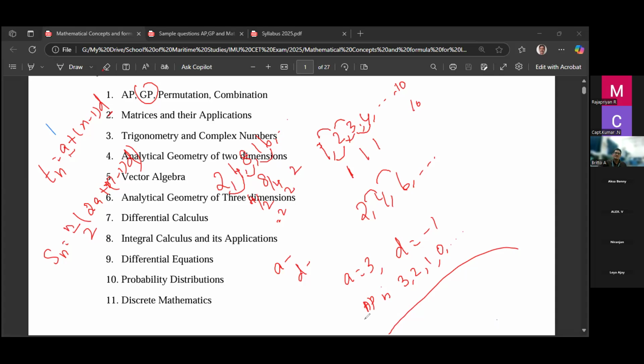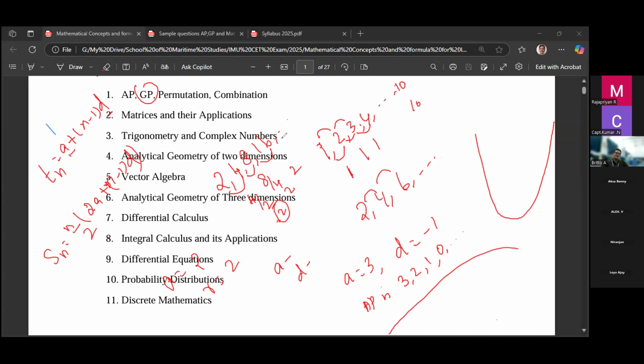So the GP is this. We can say many examples. One example is 2, 4, 8, 16. Here also we are using the first term, and instead of the difference, we are using R. A is the first term; here the first term is 2. Then R is called the ratio. So the ratio is nothing but this 2. So if you know the first term and the ratio, you can form the GP yourself.